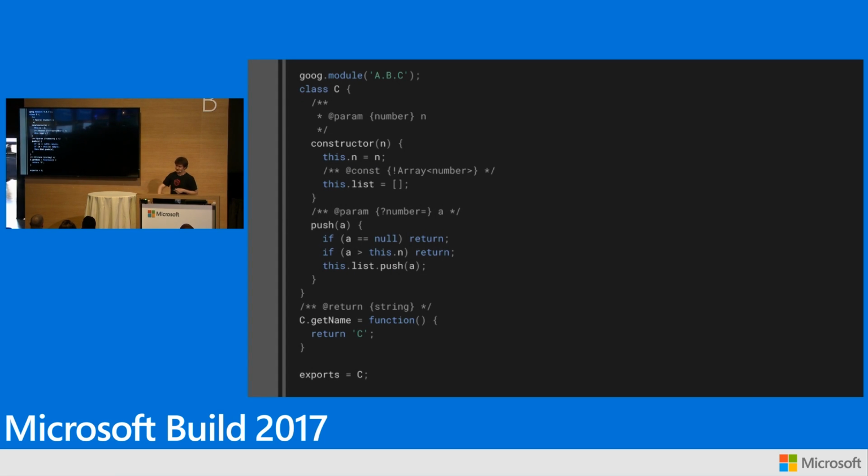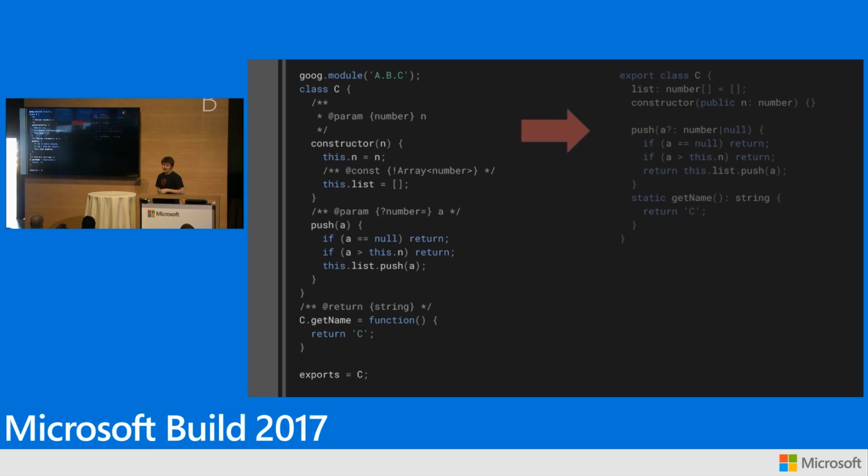So again, back to this sort of Closure JavaScript here, right? The equivalent TypeScript that expresses exactly the same amount of information is a third as long, I think much easier to read. And if you think about this at scale across hundreds of thousands of millions of lines of JavaScript at Google, this makes a big difference.